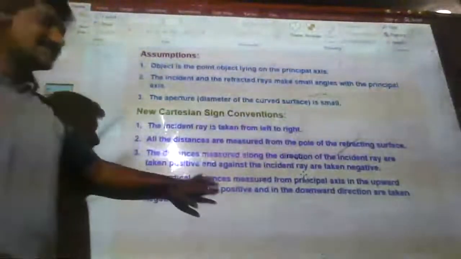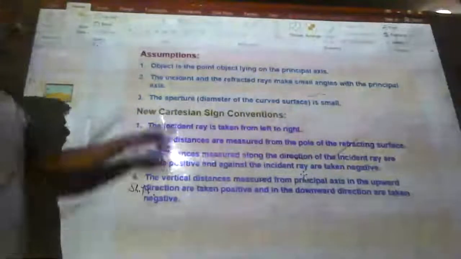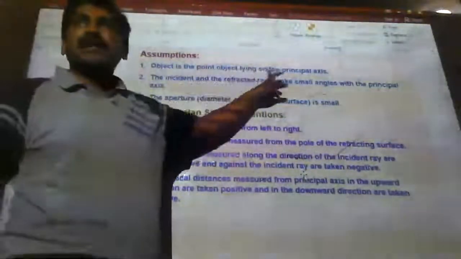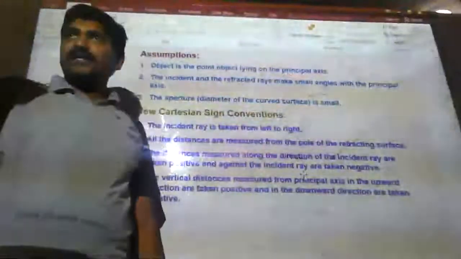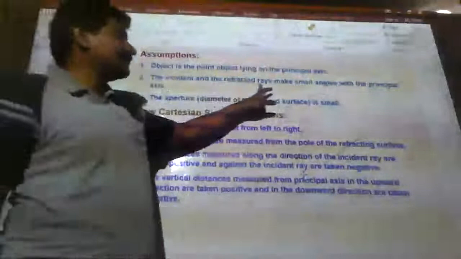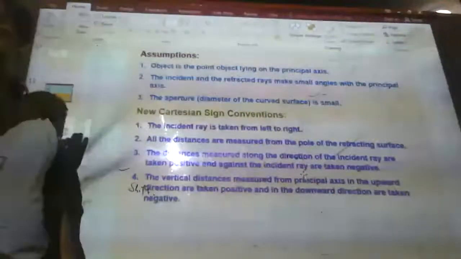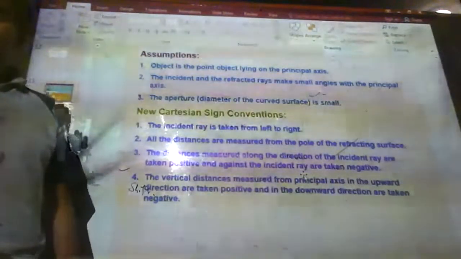Now, there are the assumptions. Everyone must know these basics. The object is a point object lying on the principal axis. Every time we took a point, that is considered as a point object. The incident and refracted rays make small angles along the principal axis. The aperture, the total surface, is small. These are considerations while we are deriving.